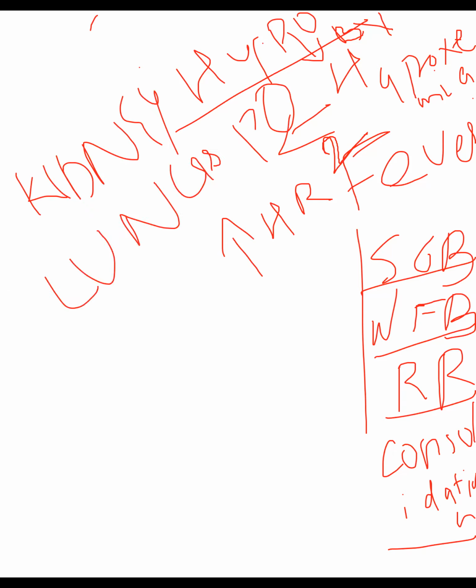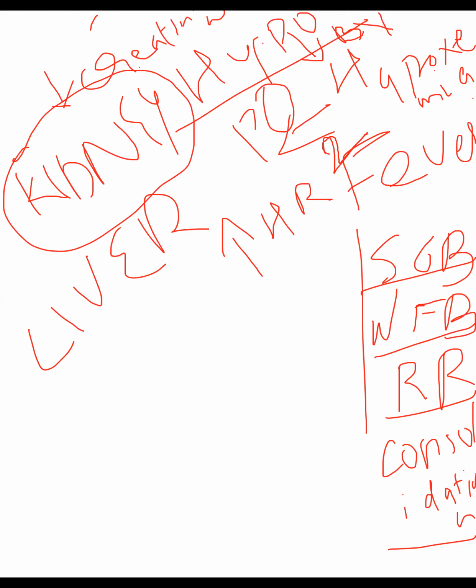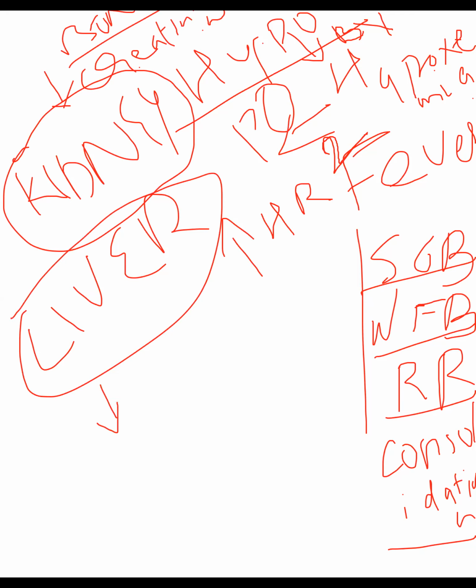When enough blood is not reaching the kidney and liver, their efficiency decreases. The kidney will no longer be able to excrete creatinine or BUN. And the liver also cannot work properly.